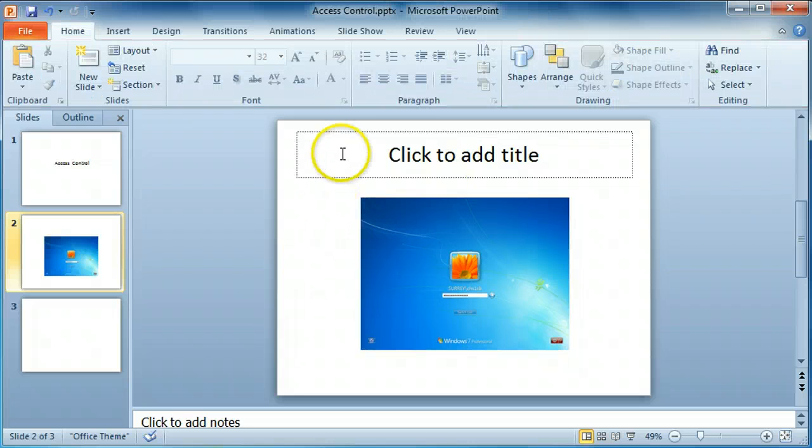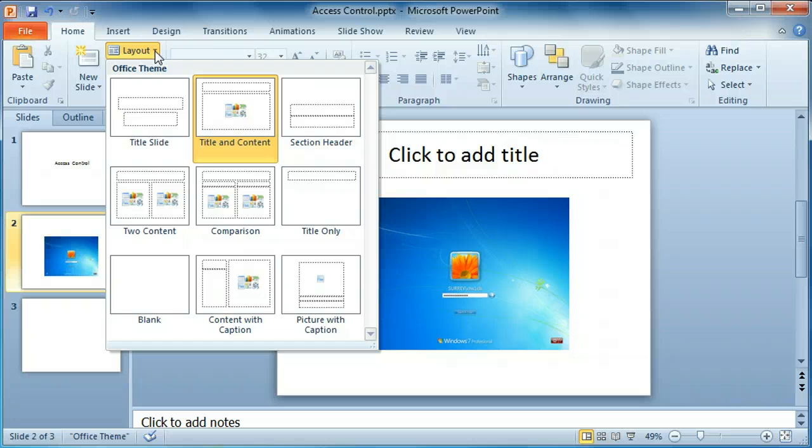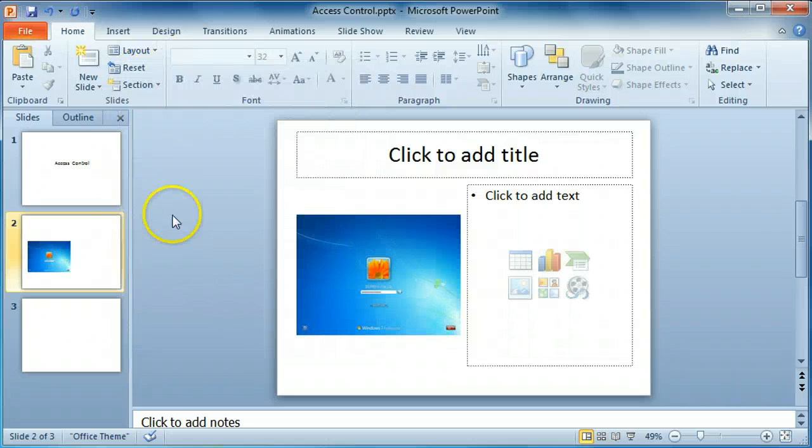The way that the placeholders appear on the slide is the layout. To change the layout of a slide, use the Layout button. Select a different layout. The picture will automatically be placed in one of the placeholders and something else can be added in the other placeholder.